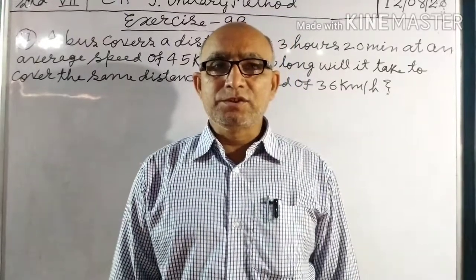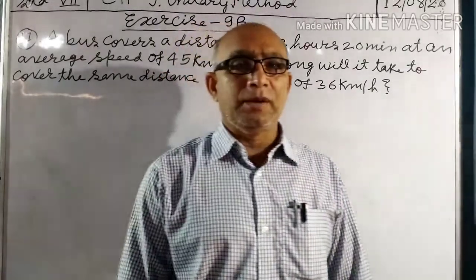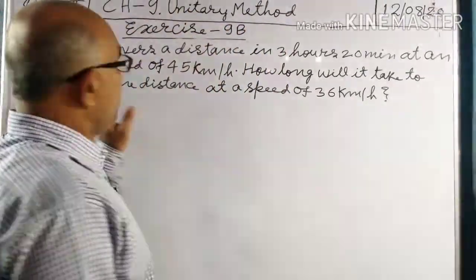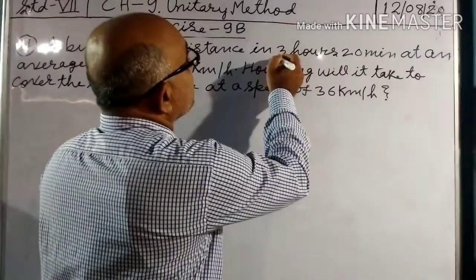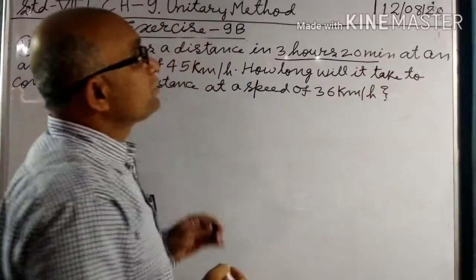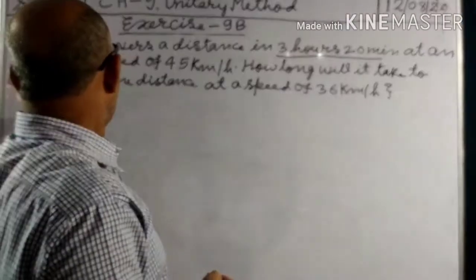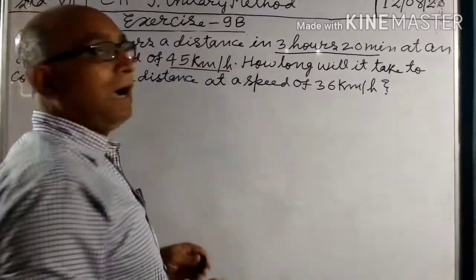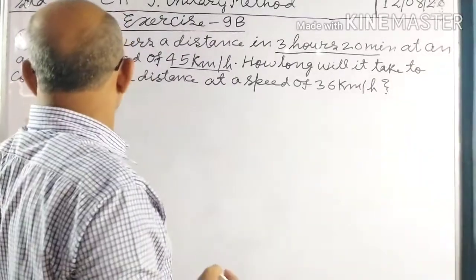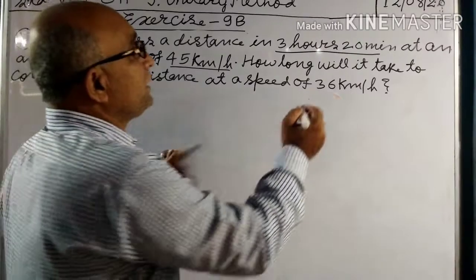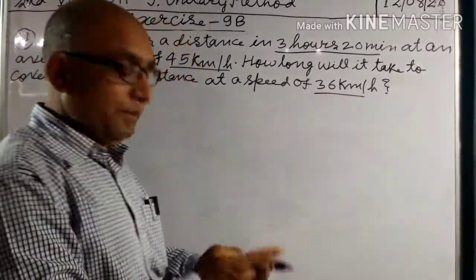Students, next question is question number 7 of exercise 9b. A bus covers a certain distance in 3 hours 20 minutes at an average speed of 45 km per hour. How long will it take to cover the same distance at a speed of 36 km per hour?